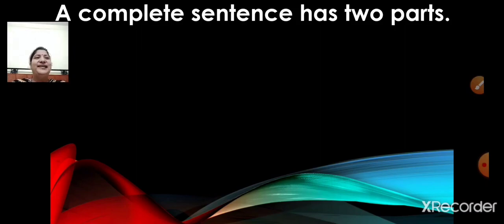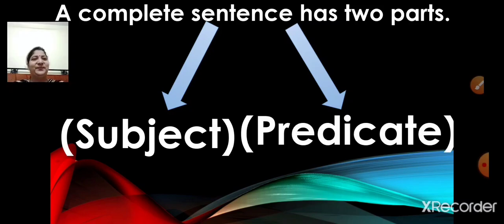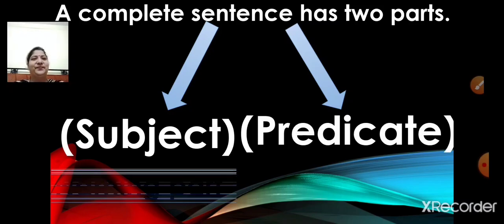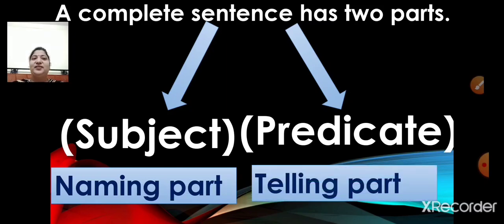A complete sentence has two parts. They are subject and predicate. Subject is also known as naming part and predicate is also known as telling part.